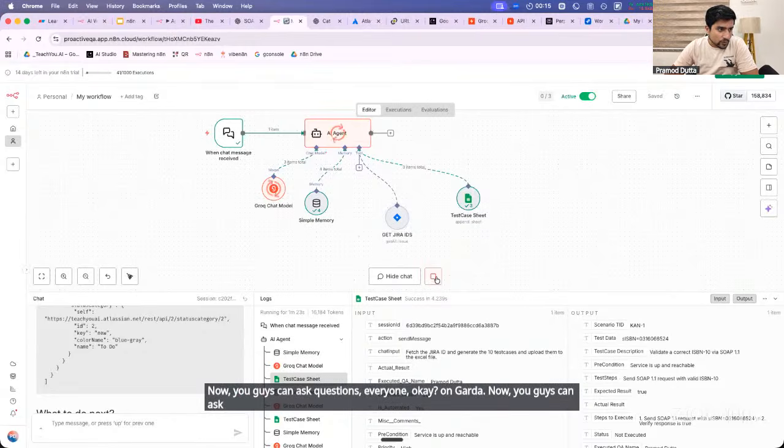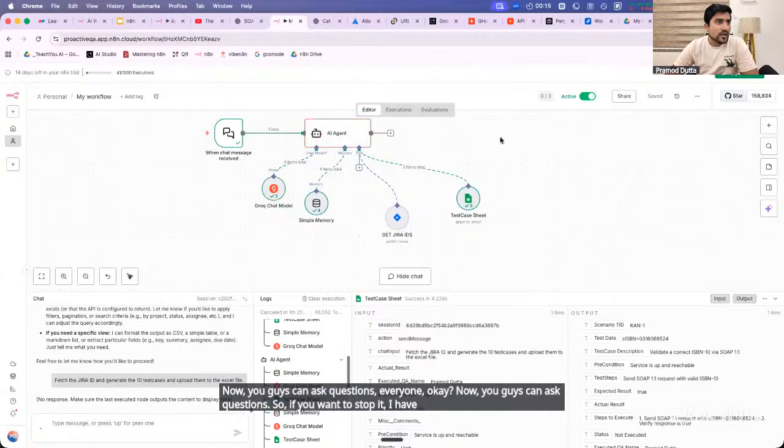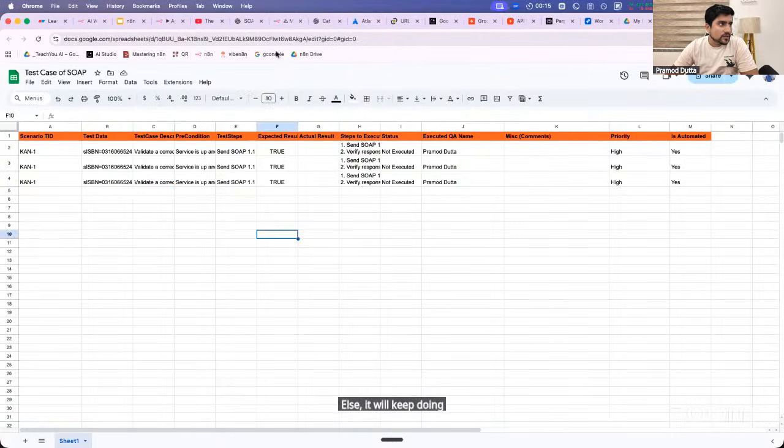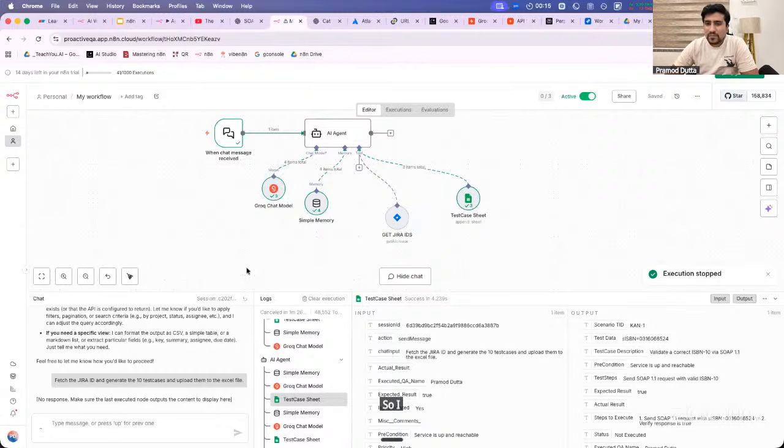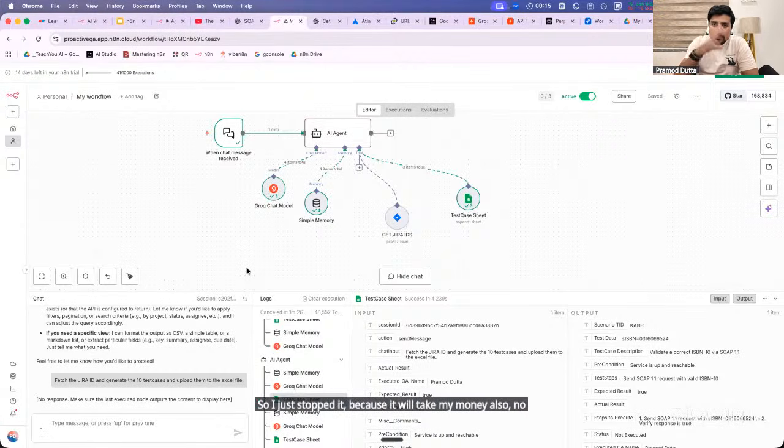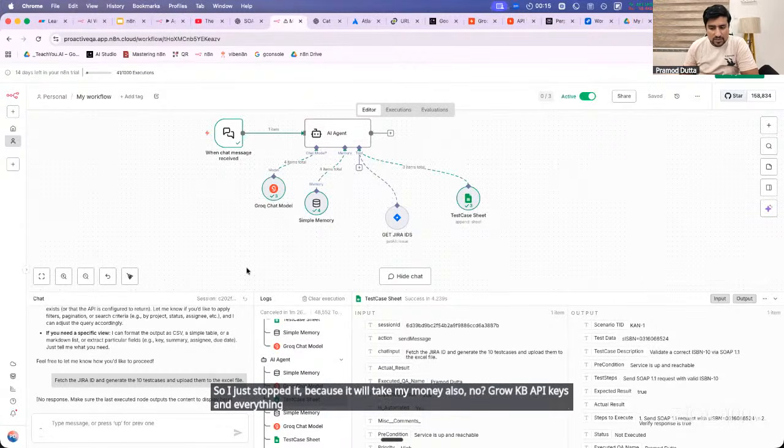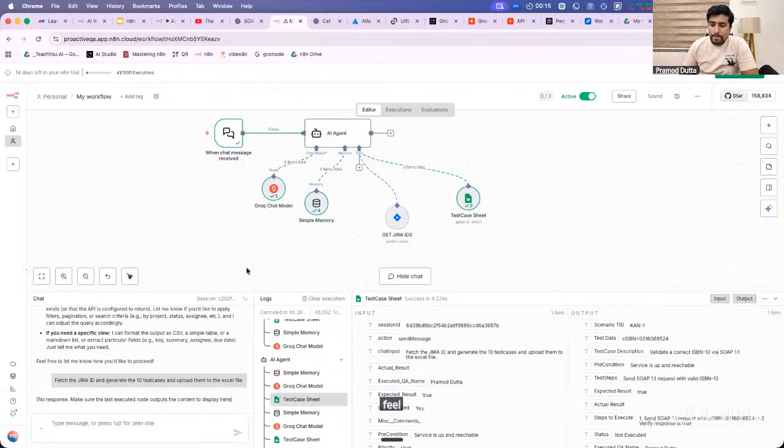If you want to stop it, I have just stopped it, everyone, else it will keep doing it. It will slow things down a lot. I just stopped it because it will use my money also, since the Groq API keys and everything will be used side by side. Fair? With me till now?